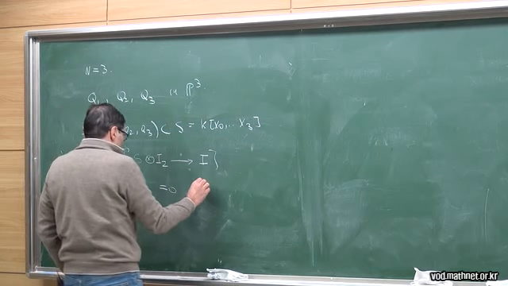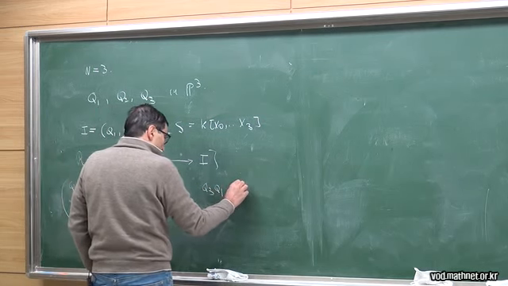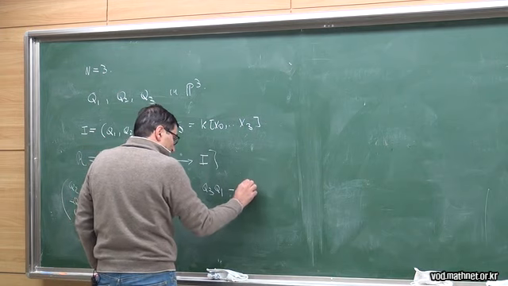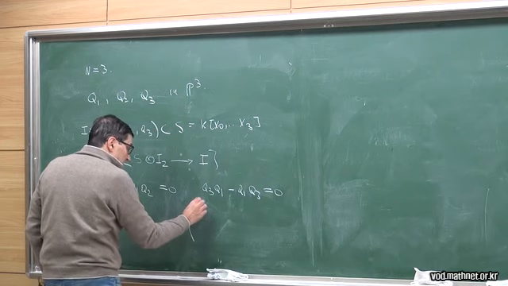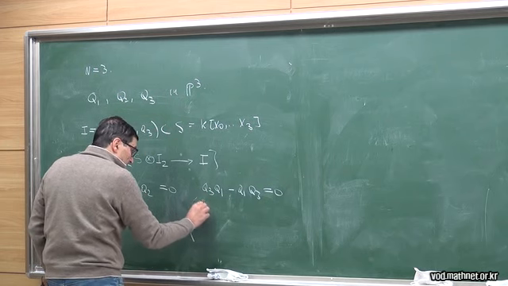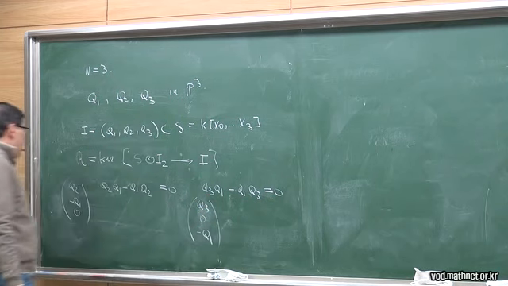And then I have also Q3 Q1 minus Q1 Q3 equal to 0, which I write (Q3, 0, minus Q1).